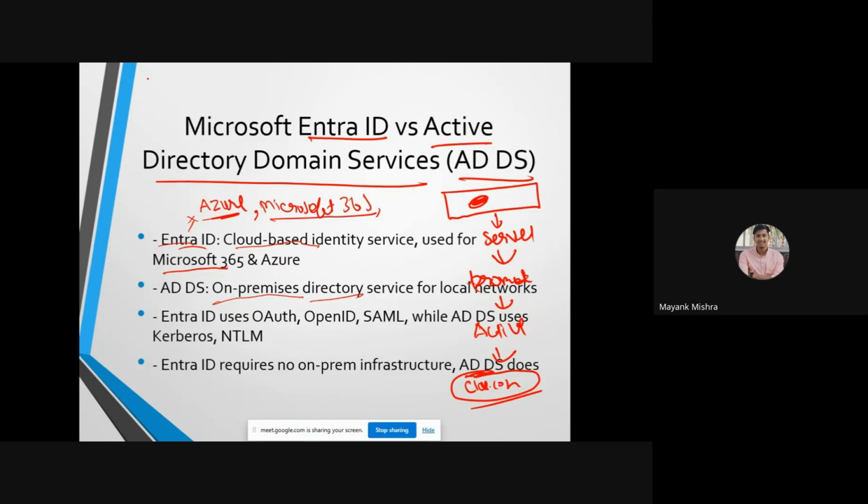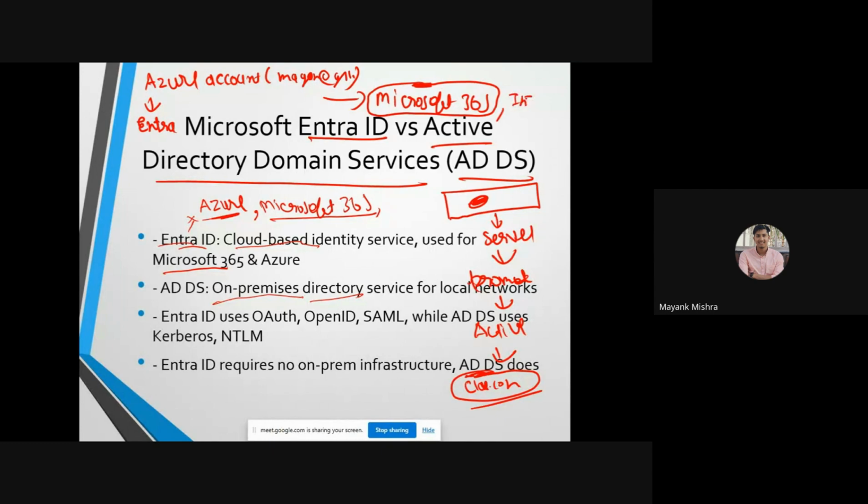If you have an Azure account and you are doing something inside your Entra ID, say your Azure account has a Gmail name like mayank@gmail.com, and the same Gmail you use in your Microsoft 365, then Entra ID will also work on this. You can set your permissions there also. It also works on Intune.